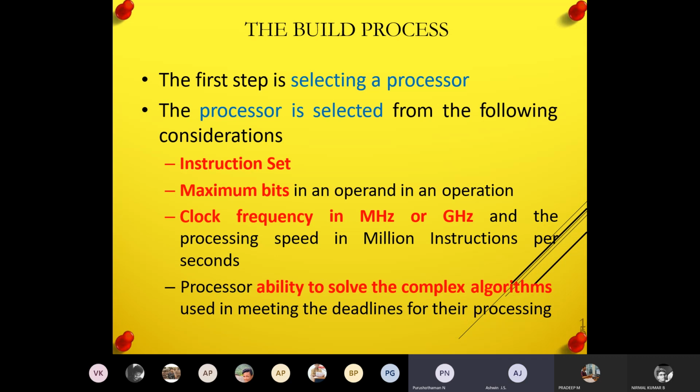And you've already seen how to select the processor and what design constraints I'm using. I check the instruction set, how many bits I'm using, what the clock frequency is, and the ability to solve complex problems. Based on that, I will select the processor, which we already discussed in the last class.